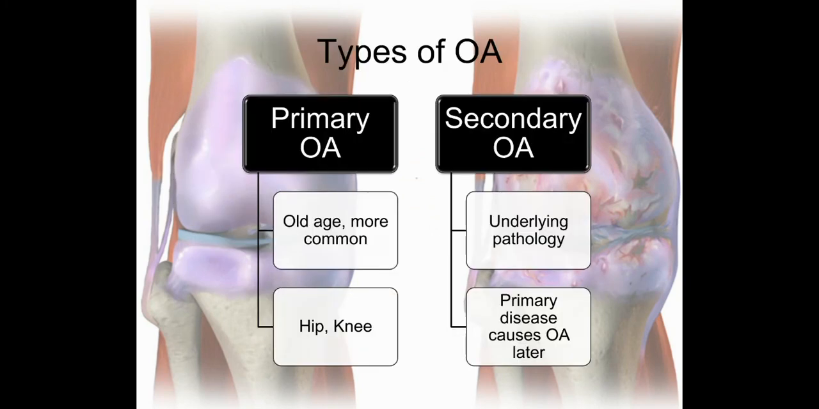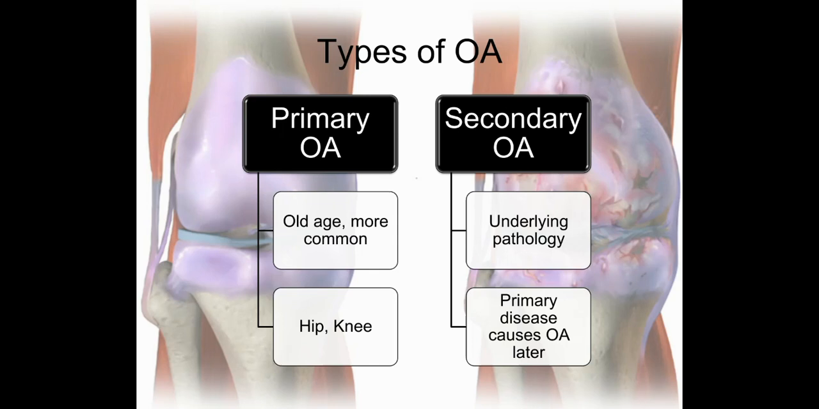So there are mainly two types of OA, that is primary OA and secondary OA. So primary osteoarthritis is more common in the old age population. What we are seeing because of aging and wear and tear of the joint is the primary osteoarthritis, and it is more commonly seen in the hip joint as well as the knee joint. So people who are of old age will have hip and knee joint osteoarthritis.